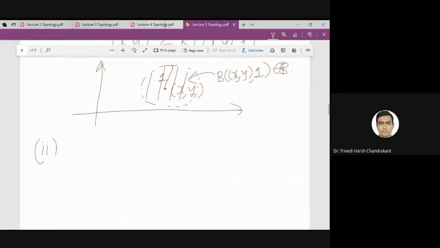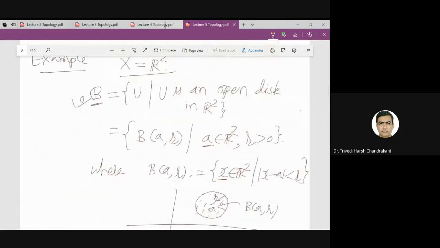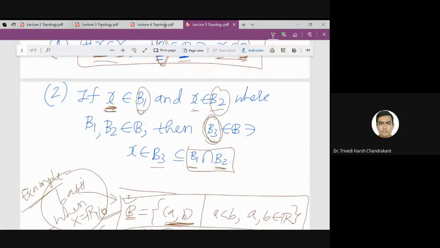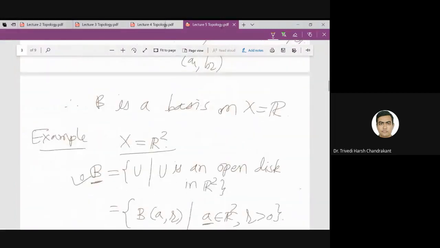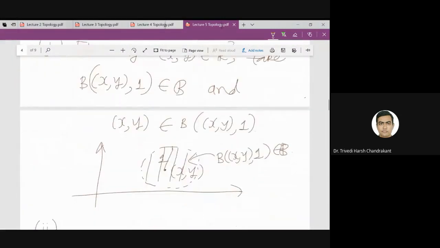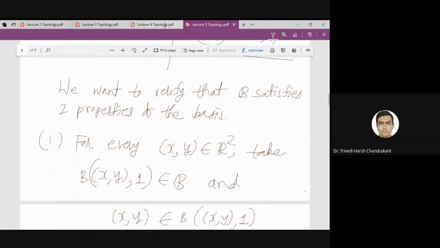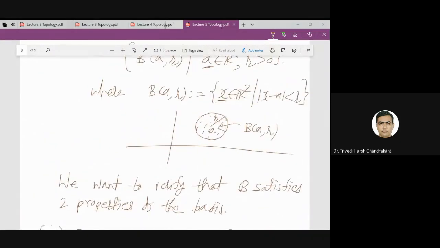So the second property says that for every point XY which is in two disks, so if XY belongs to B XY radius R1 and, here the center need not be the same, because we are taking all the disks centered at any arbitrary point.